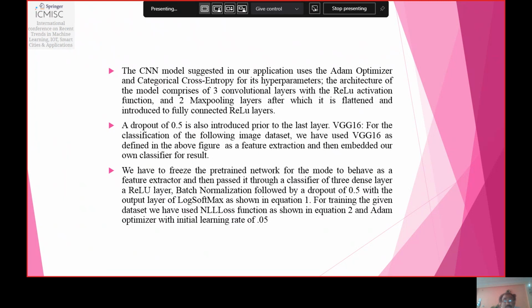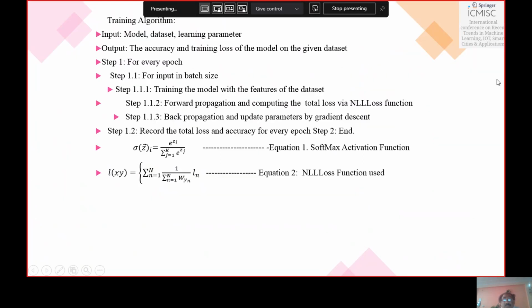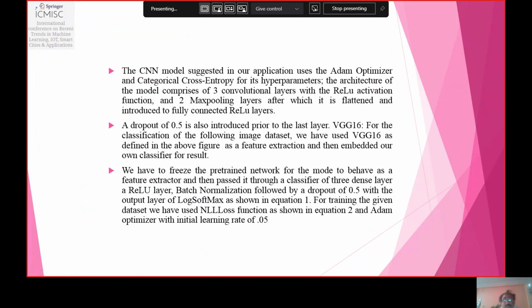You can see equation 1 and equation 2. So you can see here, this is equation 1 and this is equation 2, right? We have used the NLL loss function as shown in equation 2 and the RMS optimizer with an initial learning rate of 0.5.